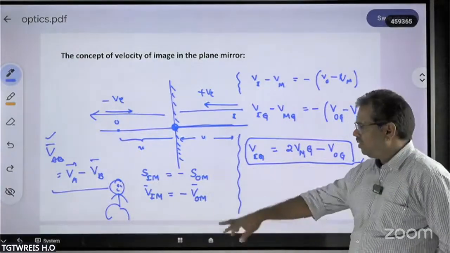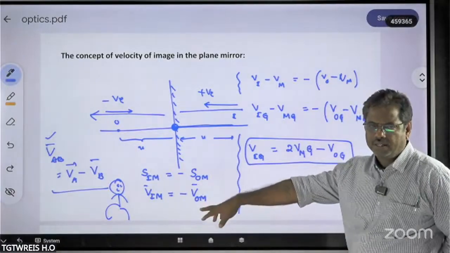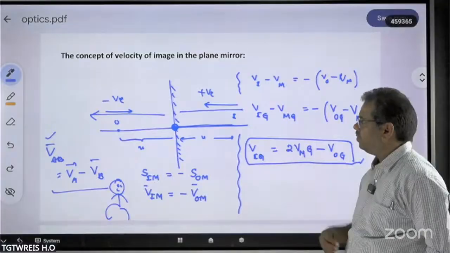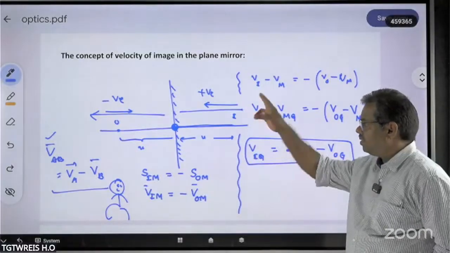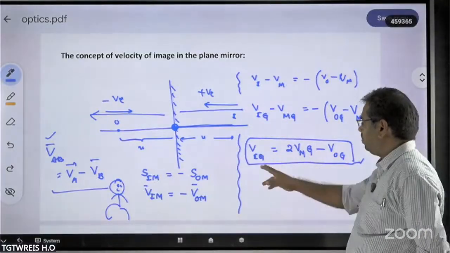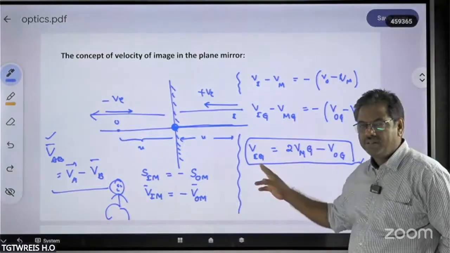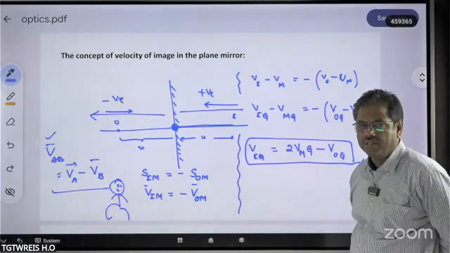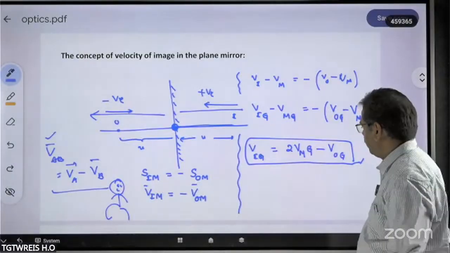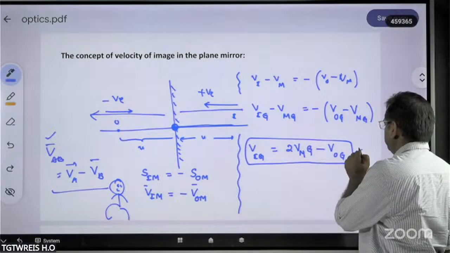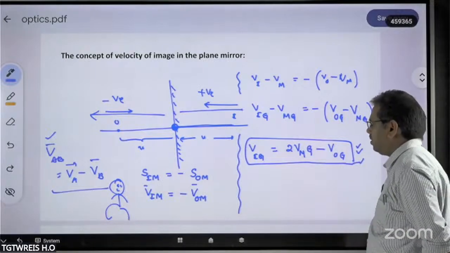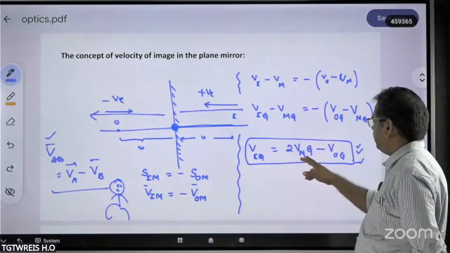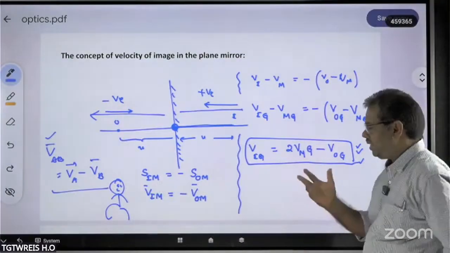With respect to the ground means the ground is taken as the reference frame. So ground is actually at rest itself. So with respect to us, if the object as well as the mirror are also moving, how we are going to get the image velocity? That easily can be calculated with the help of this equation itself. So this formula will be used for finding the velocity of the image whenever the velocity of the mirror is also given.